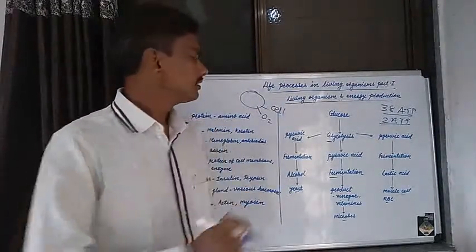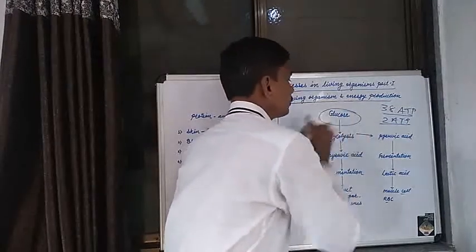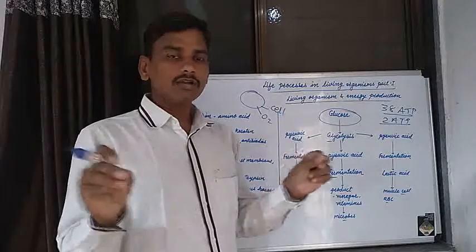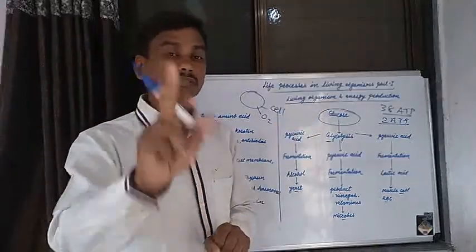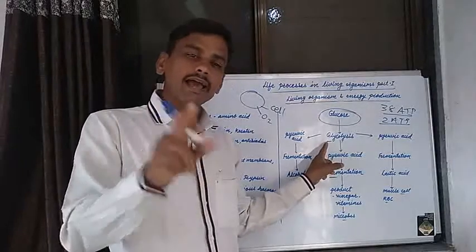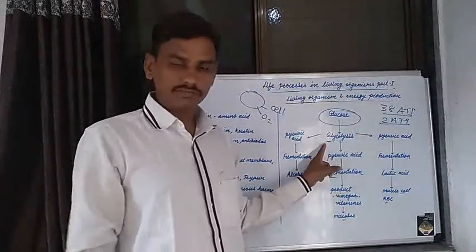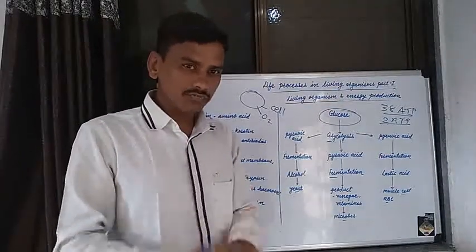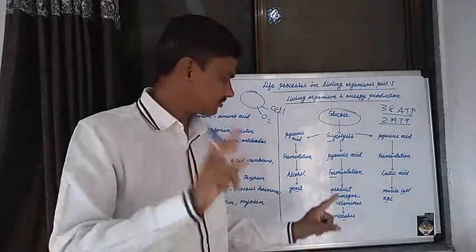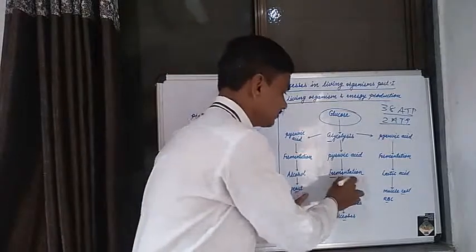There are two most important steps in anaerobic respiration. The first step is known as glycolysis, similar to aerobic respiration. The second most important step is known as the fermentation process.